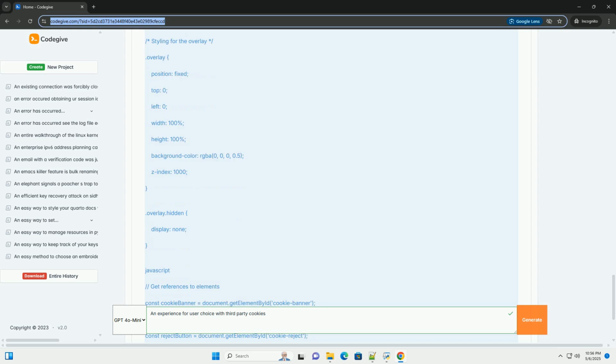HTML, index.html. CSS, style.css. Explanation.